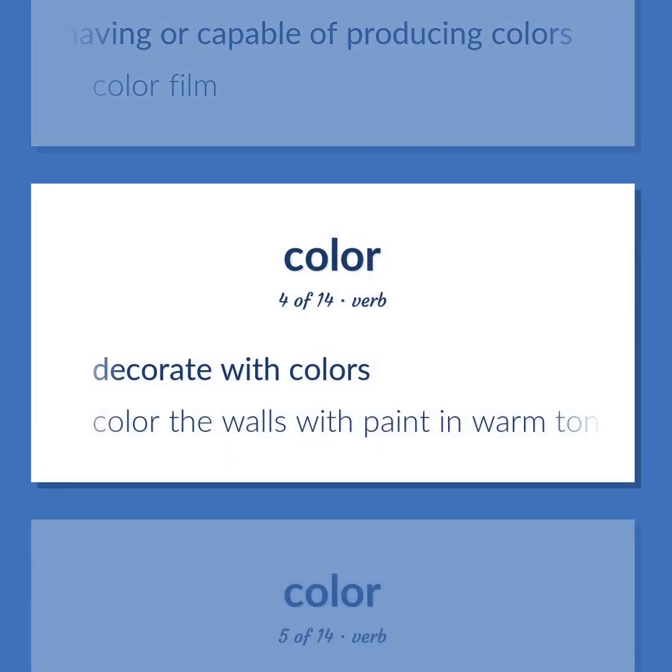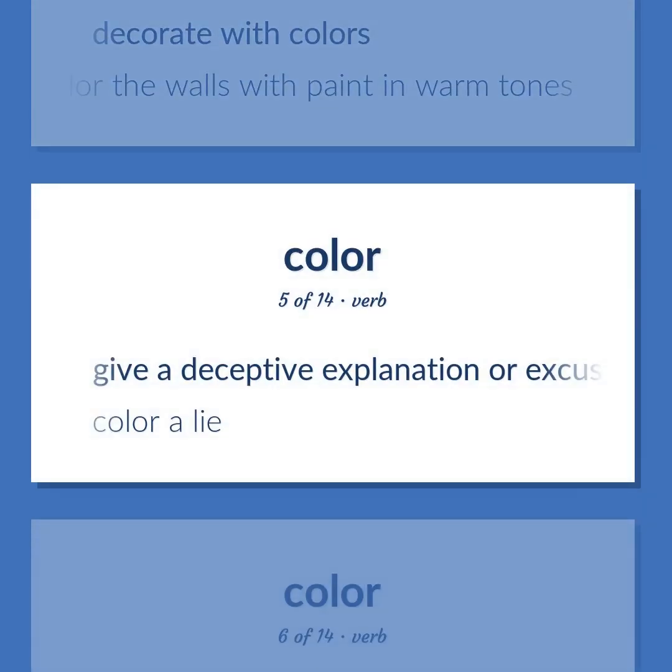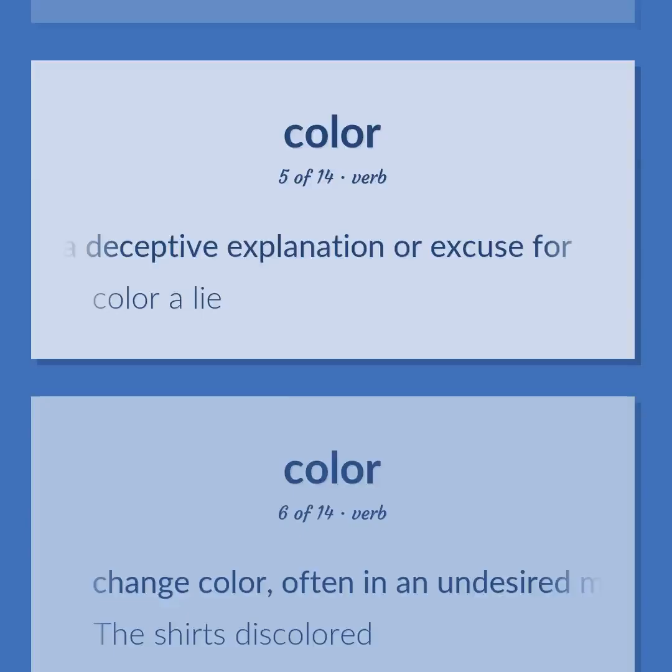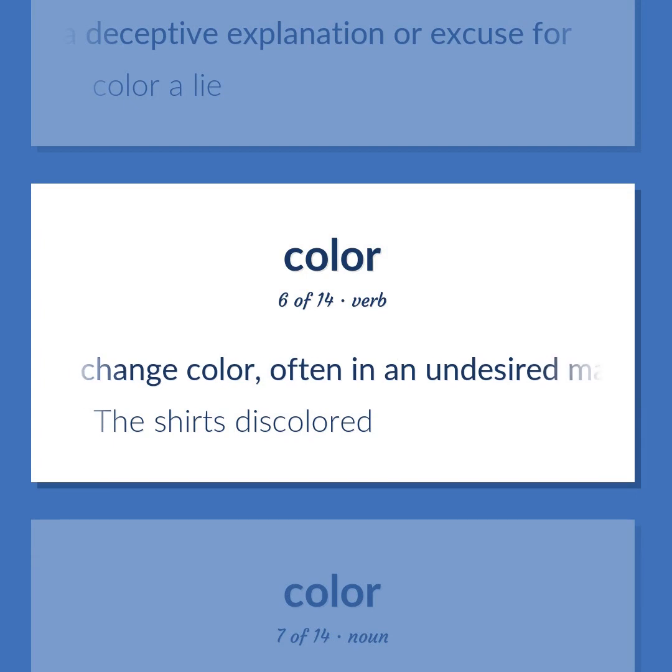Decorate with colors. Color the walls with paint in warm tones. Give a deceptive explanation or excuse for. Color a lie. Change color, often in an undesired manner. The shirt's discolored.